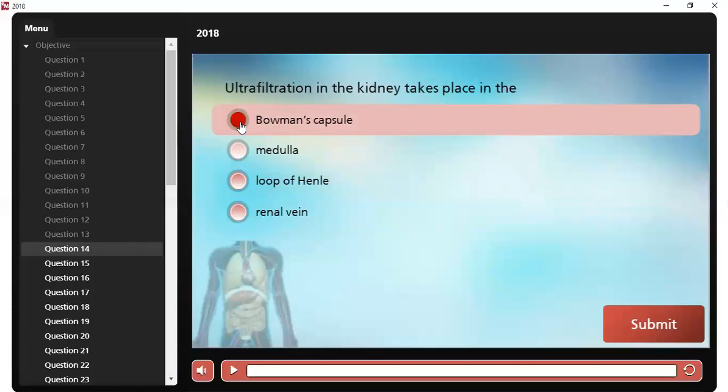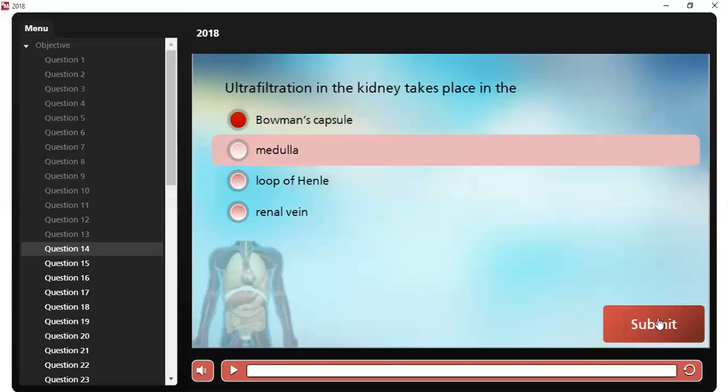For further explanation, ultrafiltration takes place in the glomerulus housed in the Bowman's capsule.